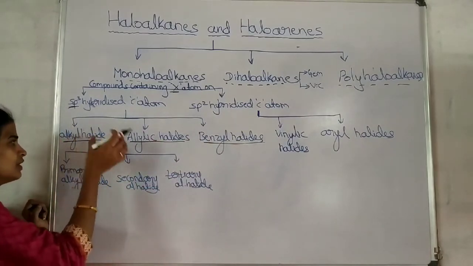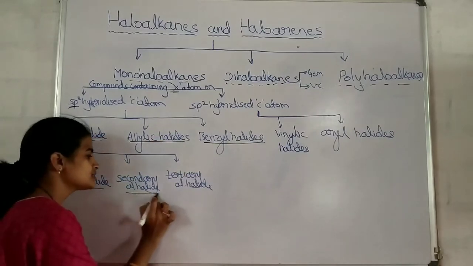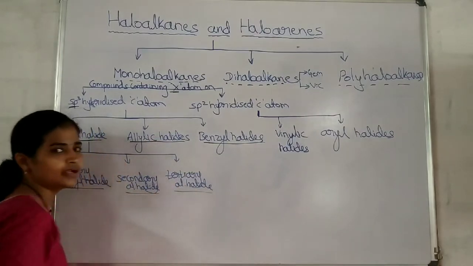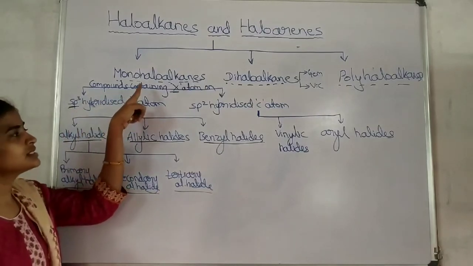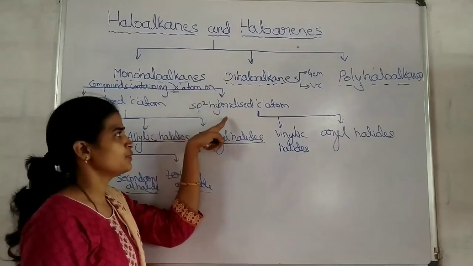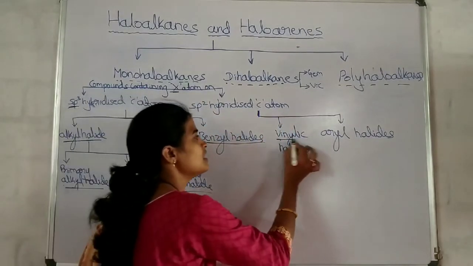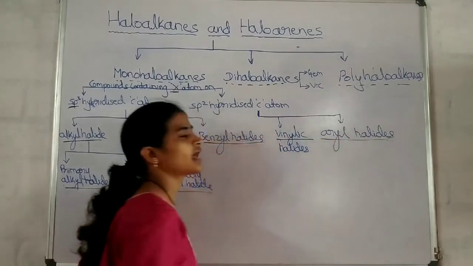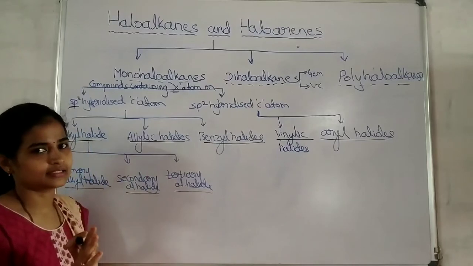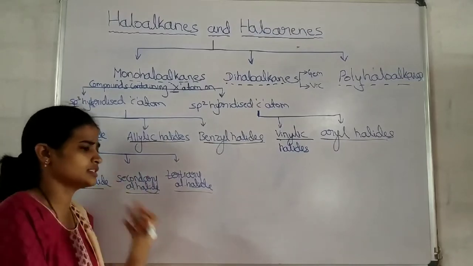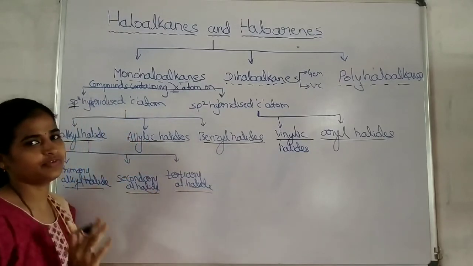Then alkyl halides are further classified as primary alkyl halides, secondary alkyl halides and tertiary alkyl halides. Remember. Next, compounds containing halogen atom on sp2 hybridized carbon atom are further classified as vinylic halides and aryl halides. What are those? What are the respective examples? We'll study it later. Okay, first I want to clear you about the classification.